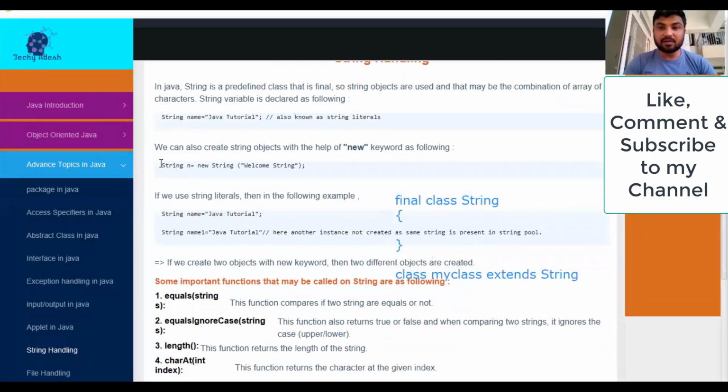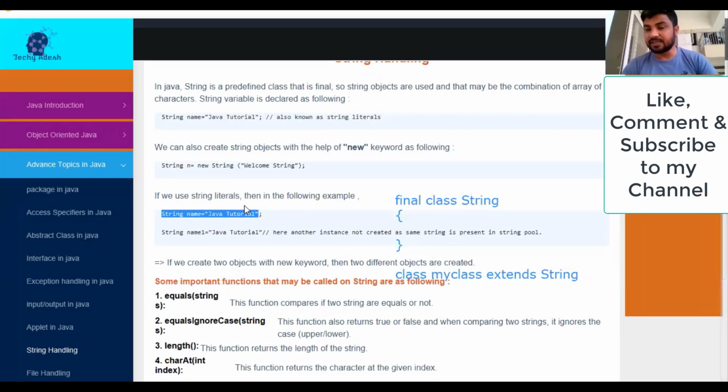In this example, n is the object of a string, because it's created with the help of the new keyword. But in this example, whenever I directly declare a variable of a string type, it's not an object, it's a string literal, right?